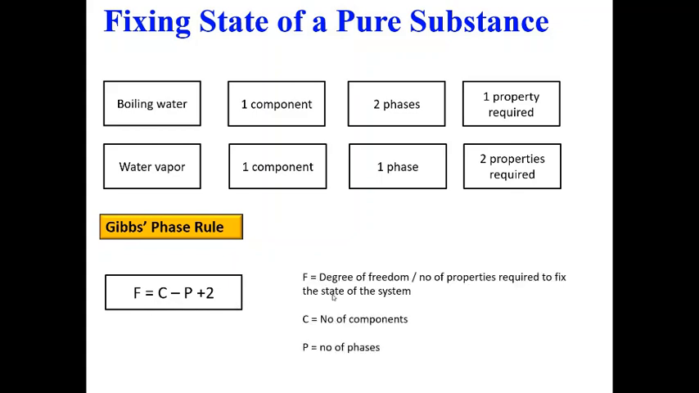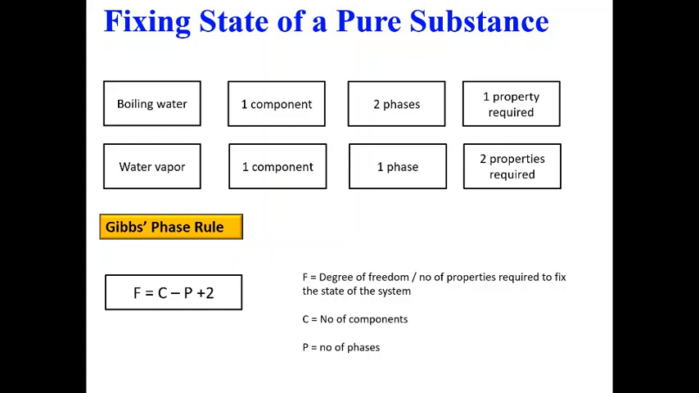So what are these parameters? F is the degree of freedom, or the number of properties that we need to fix the state of a system. I will emphasize this once more. What do I mean by fixing the state of a system? Suppose you have a point P in Cartesian coordinates x, y, z. How do I uniquely determine where P is? In Cartesian coordinates, I will need three values, the x, y, z coordinates of P, to determine the location of P uniquely.